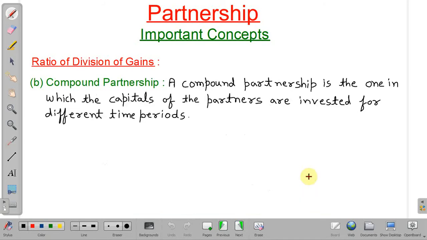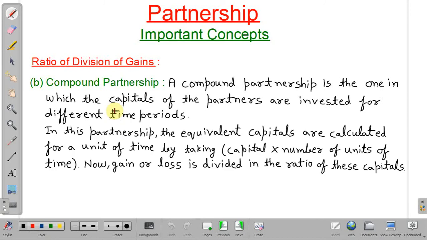In compound partnership, capitals of the partners are invested for different time periods. So here different partners invest for different times. So how can we then calculate the share of profit between different partners? So the concept of equivalent capital comes. Okay. So in this type of partnership, we calculate equivalent capital. Okay. And how is it calculated?